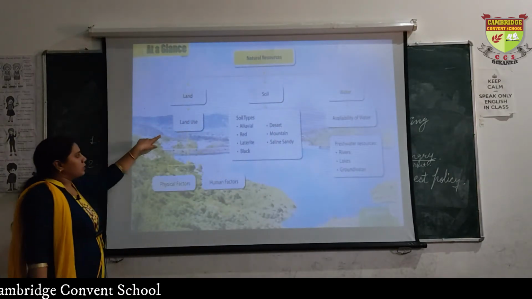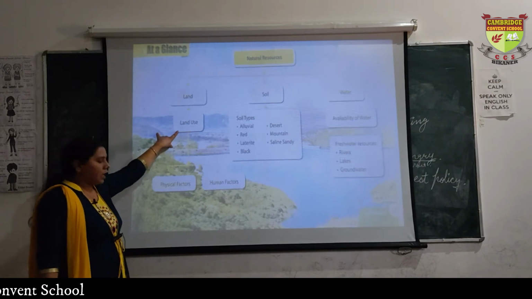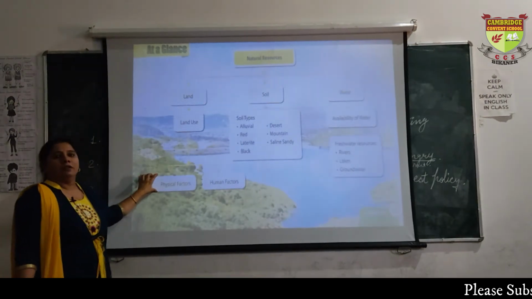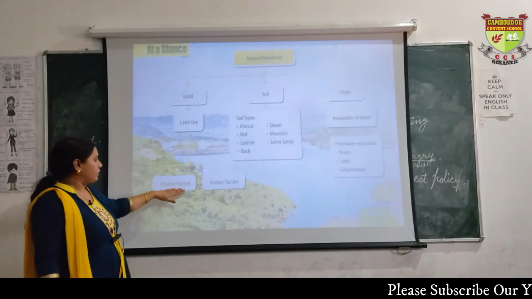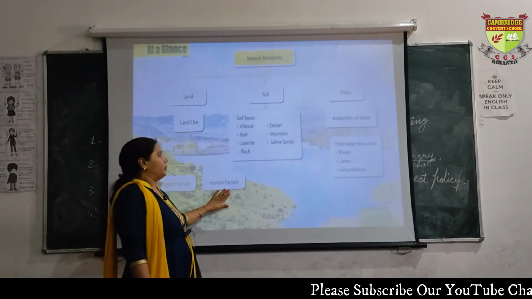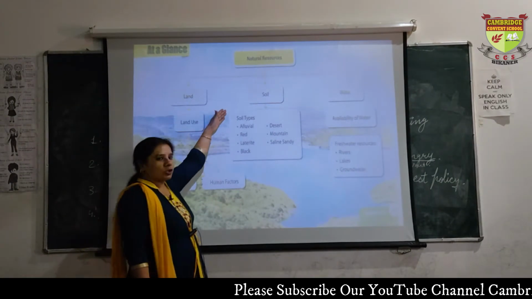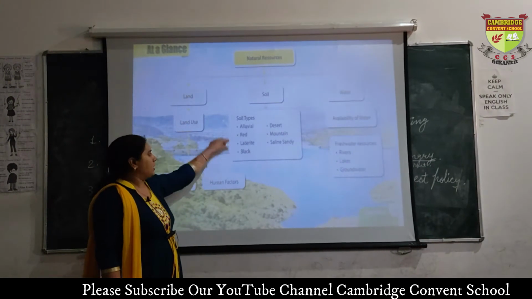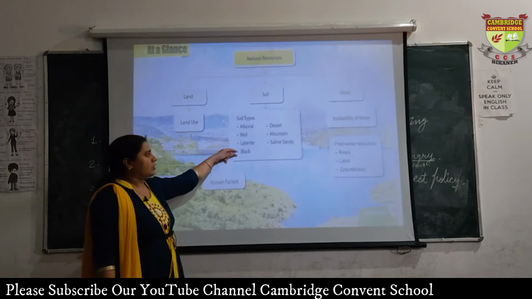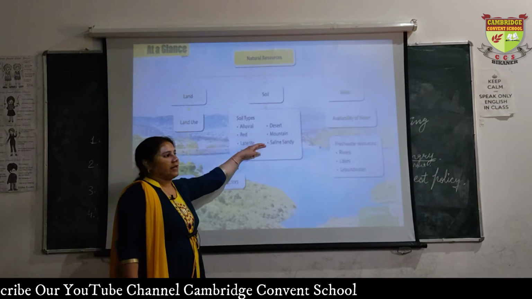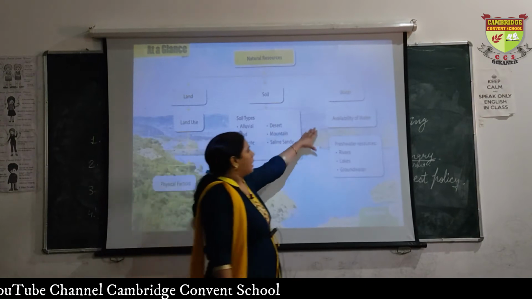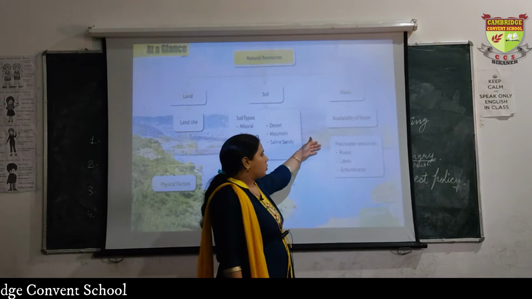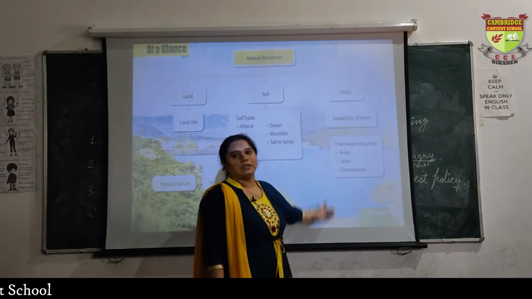In land resources we will read about land use, the factors on which our use of land depends. The first is the physical factor, the other is the human factor. Then we will read about soil. In the soil topic we will read about the different types of soils: alluvial soil, red soil, laterite soil, black soil, desert, mountain and saline sandy soil. Then we will come to water resources. Here we will study the availability of water, fresh water resources, that is river, lake and groundwater.